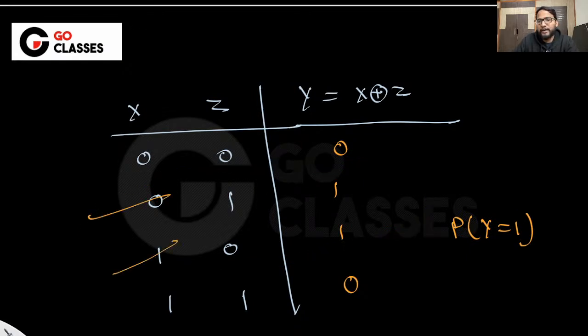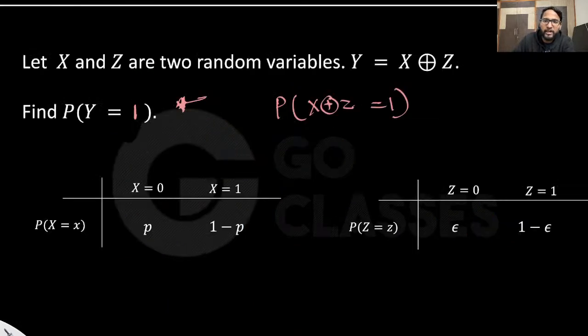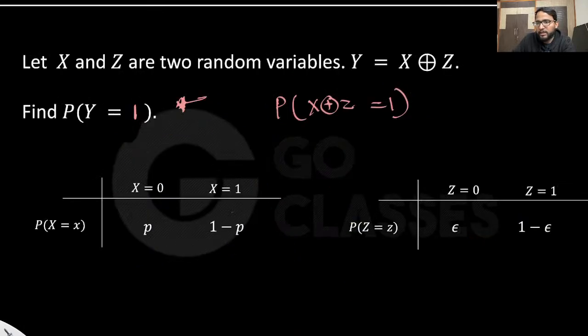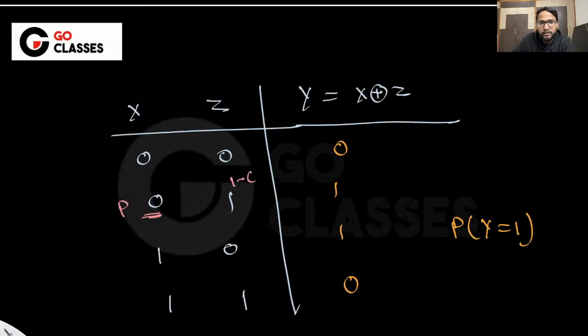Now it is interesting, right? Because they have given individual probabilities. They are saying that the probability of X being 0 is p. The probability of Z being 1 is 1 minus epsilon. Okay, this is 1 minus p, this is epsilon. So the individual probabilities are given to me. Now what is the probability that X is 0 and Z is 1?